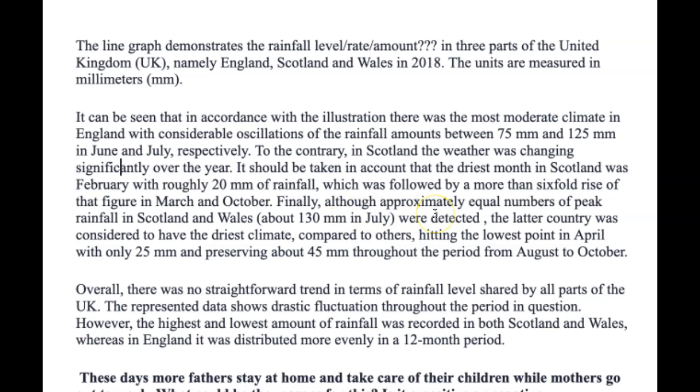Finally, although approximately equal numbers of peak rainfall in Scotland and Wales, about 130 in July, were detected, the latter country, Wales, was considered to have the driest climate compared to others, hitting the lowest point in April with only 25 millimetres and preserving about 45 millimetres throughout the period from August. Preserving? No, maintaining, I think maintaining. Maintaining about 45 millimeters throughout the period from August to October.